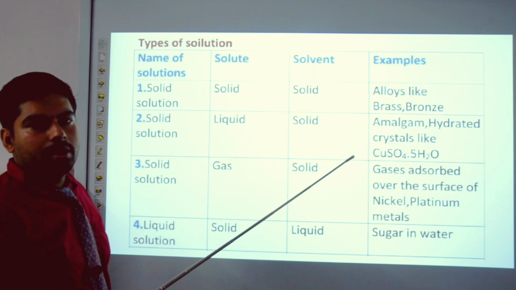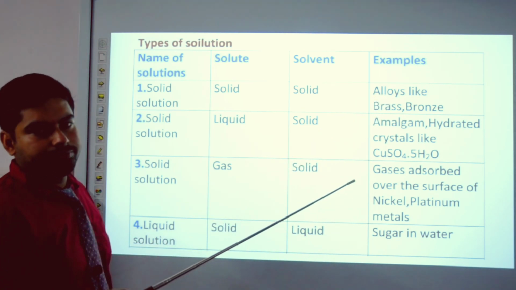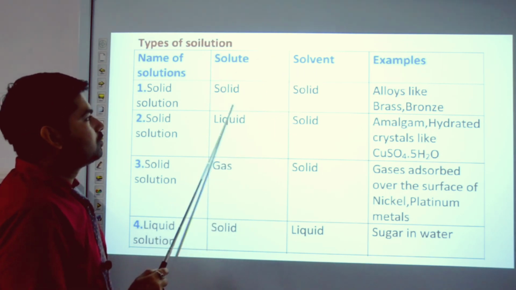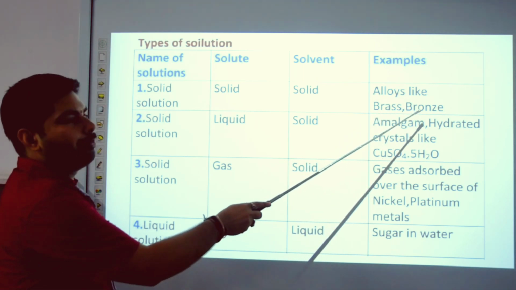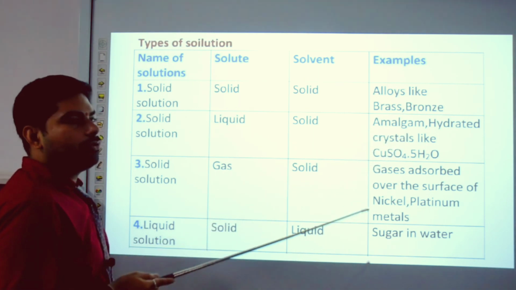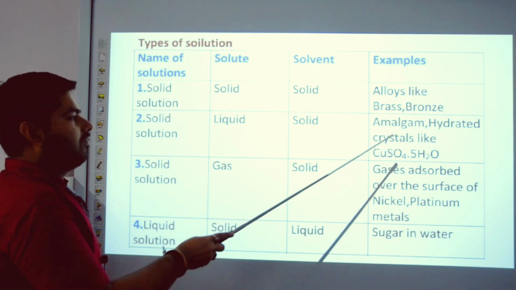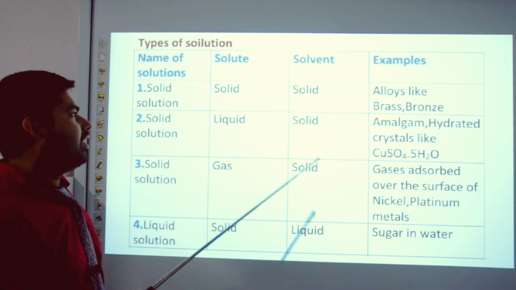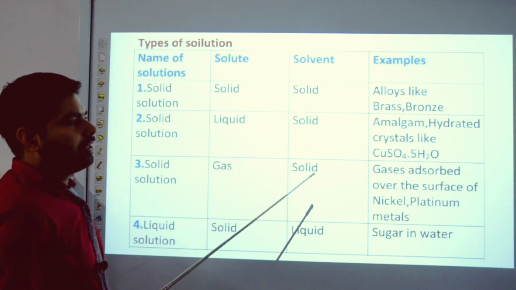So, like example, alloy. Alloy means a mixture of metals or metal and non-metals, in which solute and solvent both are solid in nature. Like example brass, bronze. Next example amalgam. It is also a mixture of metal, but in which one metal is mercury. Okay students, so in this, solute is liquid but solvent is solid.